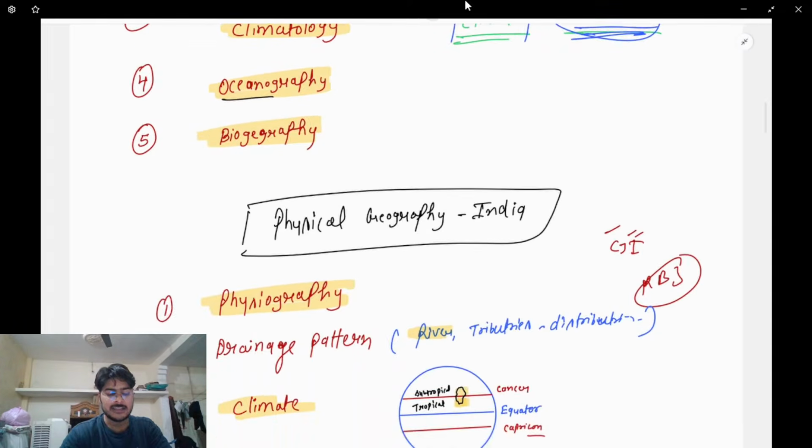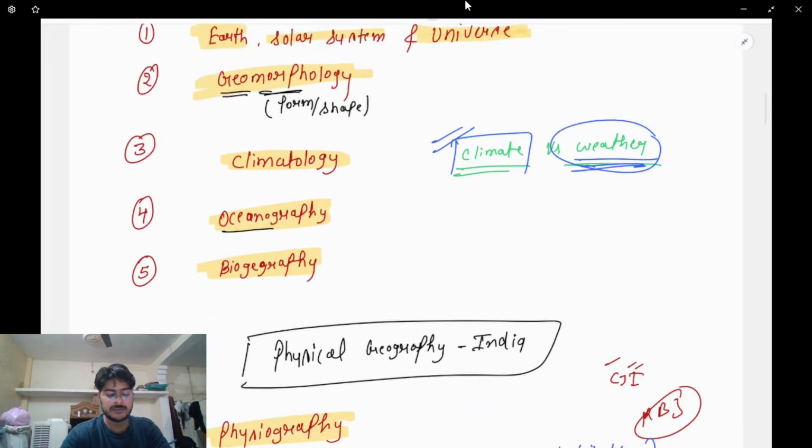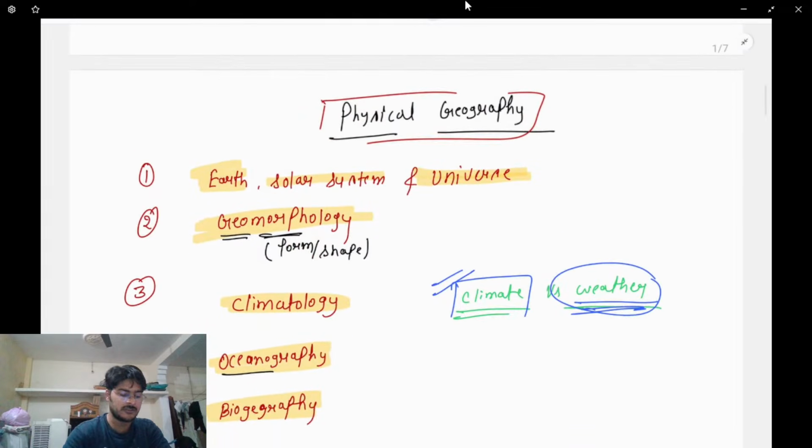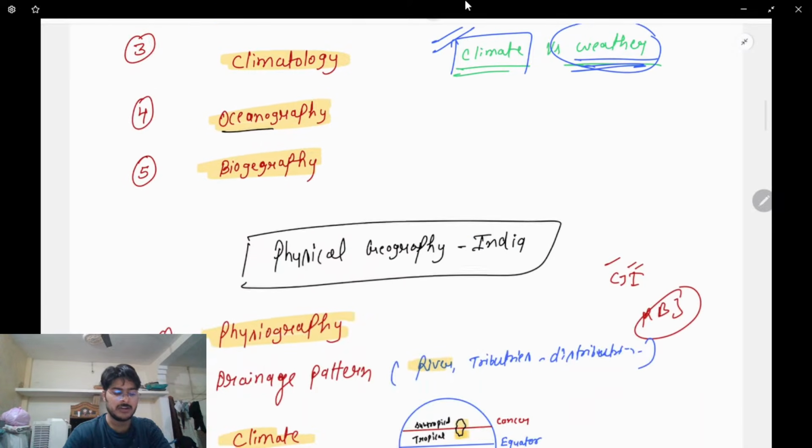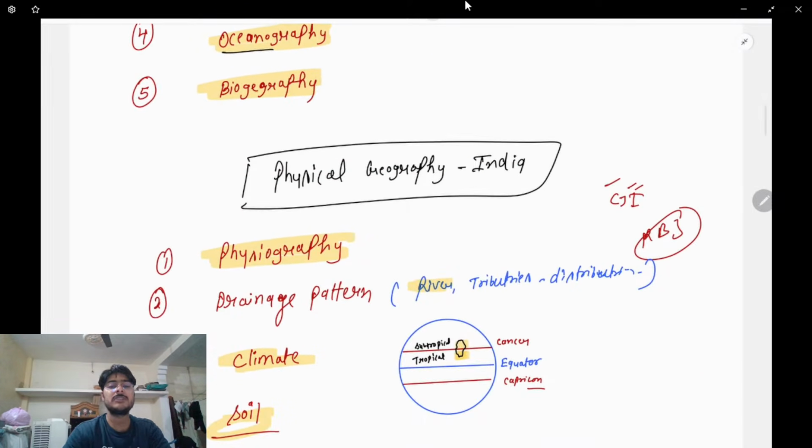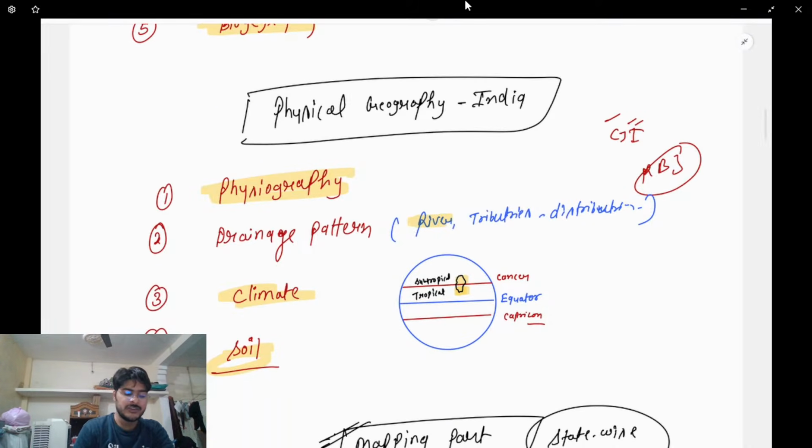Next is the world geography, this is the whole world physical geography. Then we'll talk about the physical geography in the context of India. Then we'll talk about the physiography of India, overall what is the position of India, where it is situated, the overall boundaries, how many states it's bordered with, and a number of things.